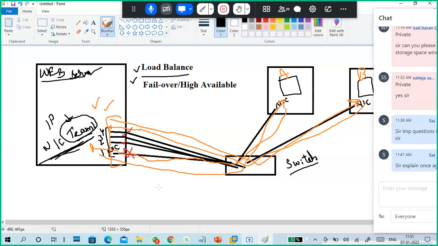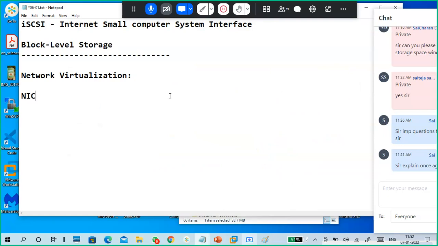NIC teaming, guys, understand NIC teaming for load balance and failover. It is a combination of multiple physical NICs into a single NIC team, with an IP address assigned to the single NIC team, so we can communicate through all the NICs. It load balances the traffic, and if any NIC is down, no problem. Traffic flow continues. So that is your NIC teaming. In virtualization, this is also one of the parts. So I'm writing it directly.